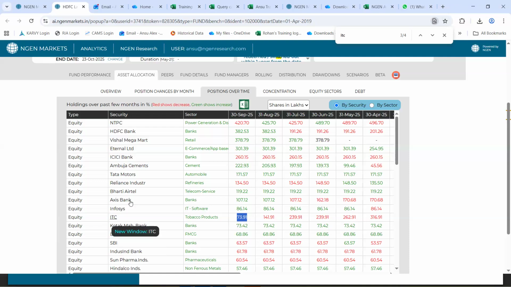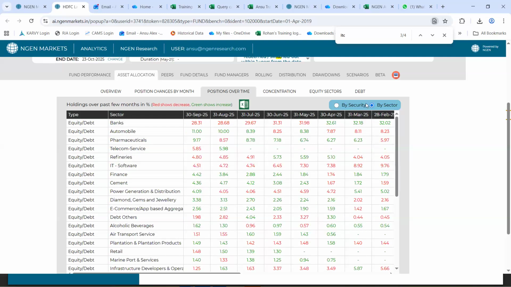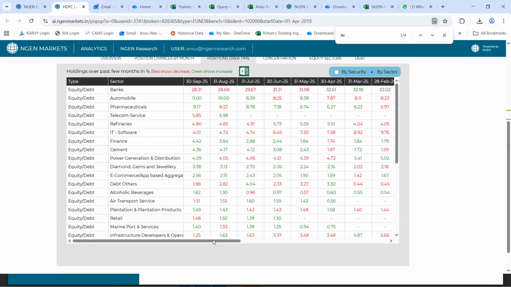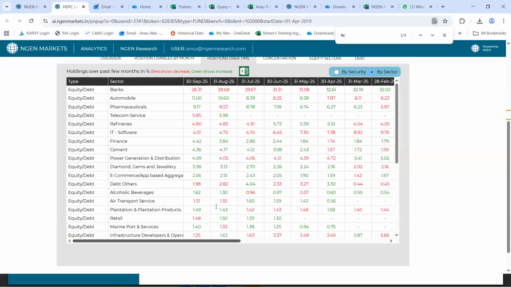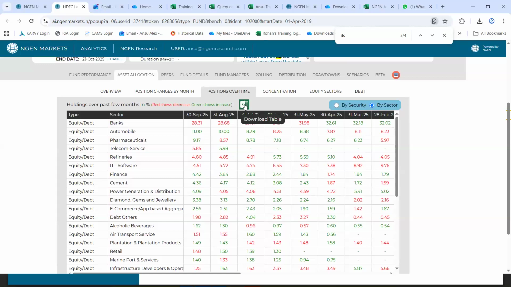This data you can view not just on a percentage or shares in lakh basis, but also on a sector level. There's a toggle option called by security or by sector. So, for the previous 12 months on a month on month basis, how the sectoral allocation has changed for a respective month is what you could view right here. And this data can also be downloaded into Excel.